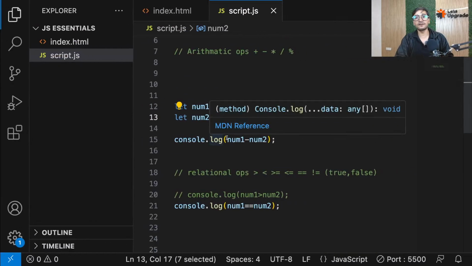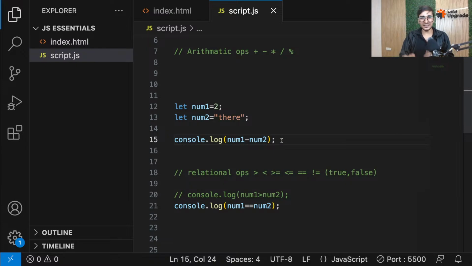Is that clear, guys? I hope you understand the concept. Again, you don't have to focus too much on this. If you just specify your data properly, you don't have to worry about this. But I just wanted you guys to know.